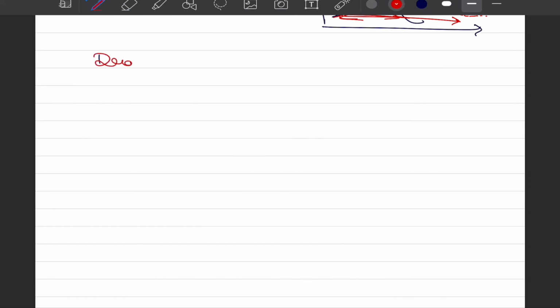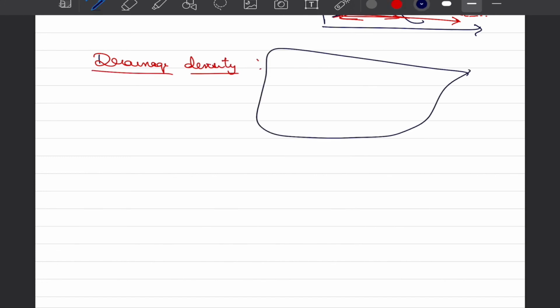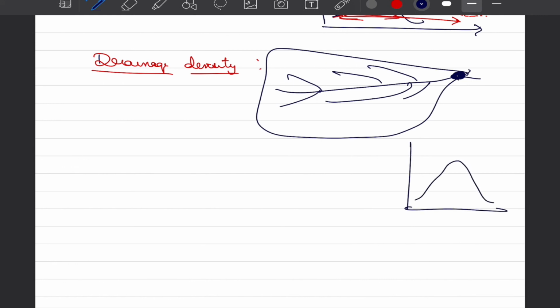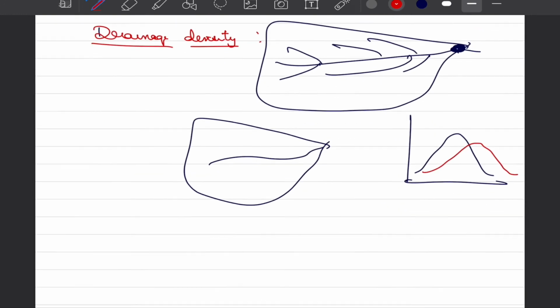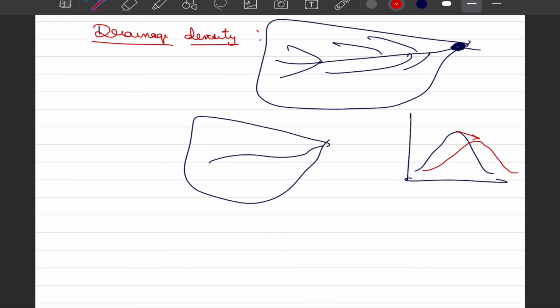By now you would know that if drainage density is higher, that would mean water is brought much more quickly to our outlet, and hence we are going to have a much more pronounced peak as well as much faster recession. On the other hand, if drainage density is less, that is, we have fewer rivers, only one river is there, we are going to have characteristics where the peak would have a diminished value as well as the base would be longer.